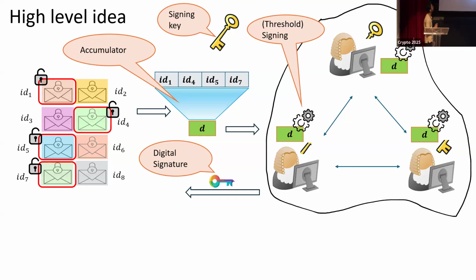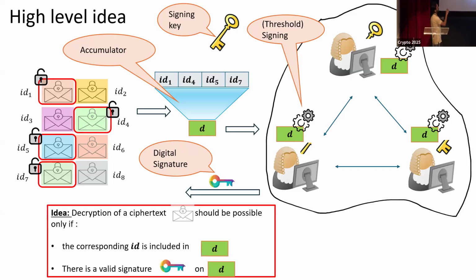So now looking at the scheme, this is the main thing. We want the decryption of a ciphertext to be possible if two conditions hold. One, the corresponding ID of that ciphertext is included in the digest D, and two, there is a valid signature on this digest by the servers. If these two conditions are satisfied, the ciphertext should be decryptable, otherwise it should not be. So we want to create an encryption scheme where decryption happens if these two conditions are satisfied, but it's not clear how to do this directly.